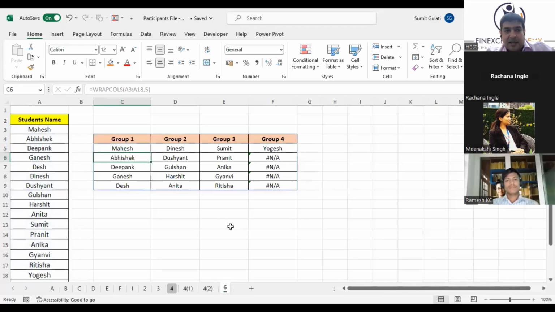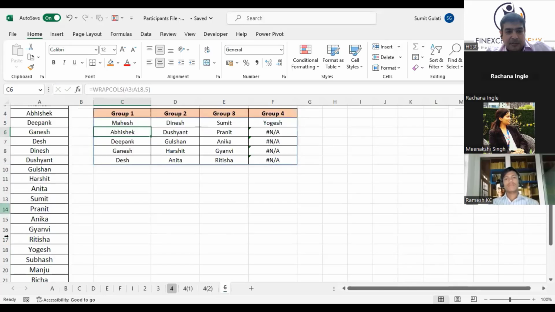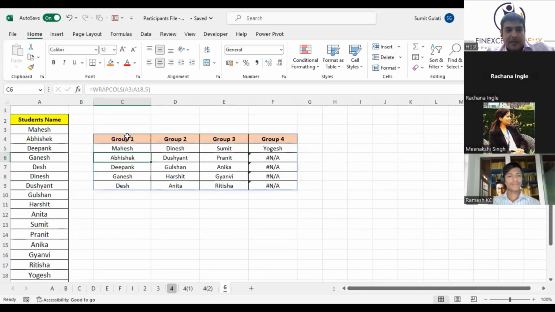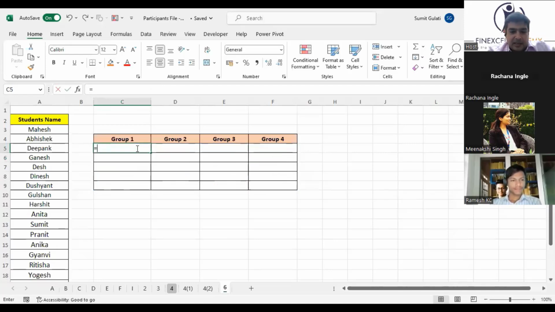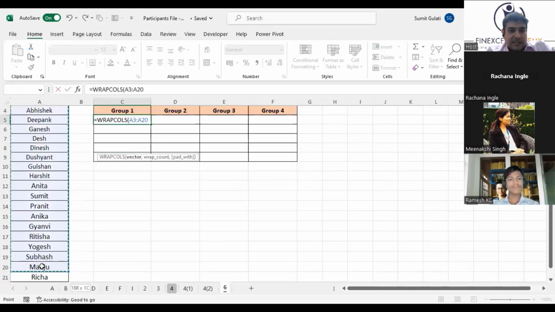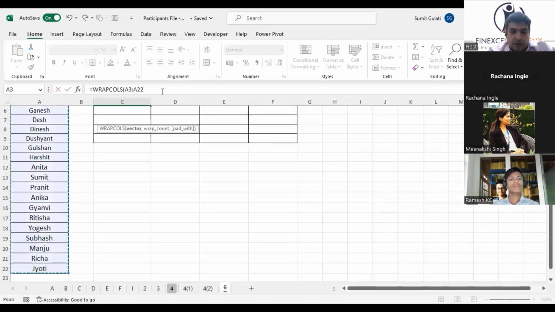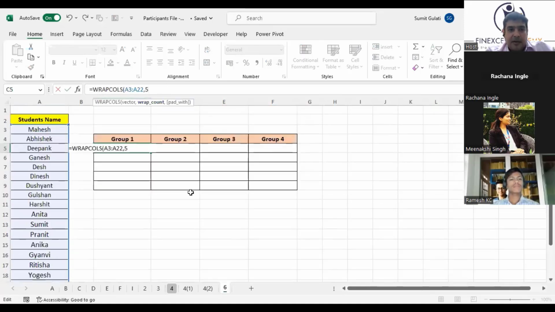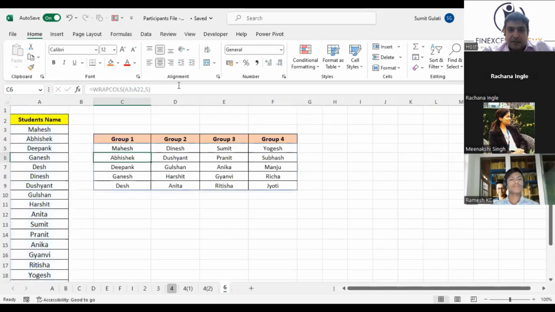Why is it giving you NA? Because I did not select the complete data. I'll do this again and you will get what I'm saying. I'll say equal to WRAPCOLS, and this time I select the complete data. That's why it was NA earlier. So I select this, comma 5, bracket close and enter. See, all the names got divided by 5.